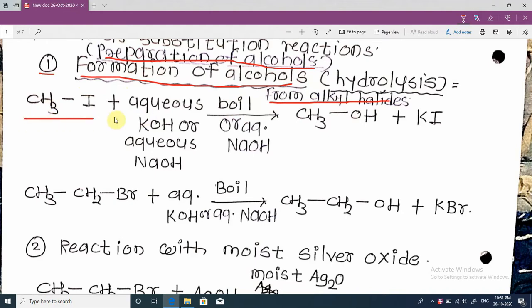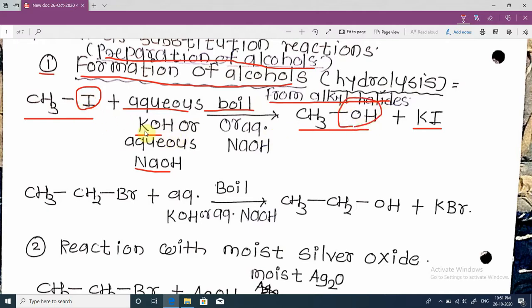When this methyl iodide is boiled with aqueous KOH or aqueous NaOH, we get the formation of methyl alcohol and potassium iodide. In this, the iodine is replaced by the hydroxy group.